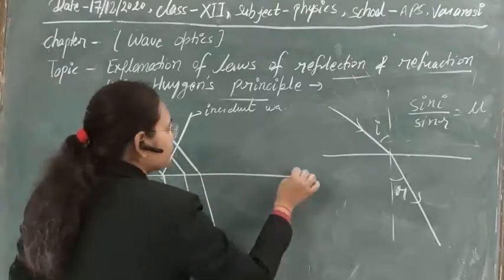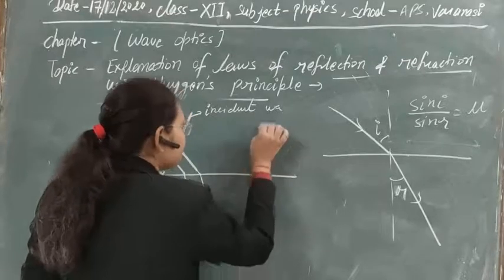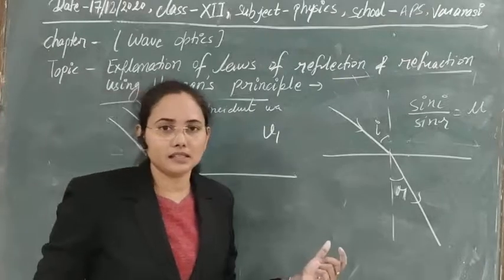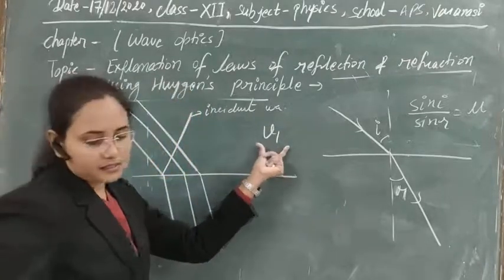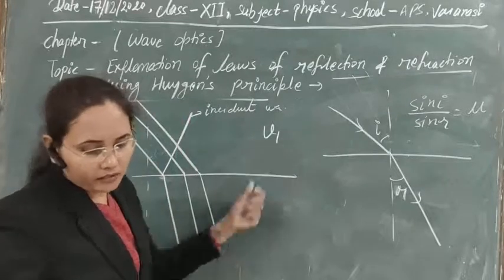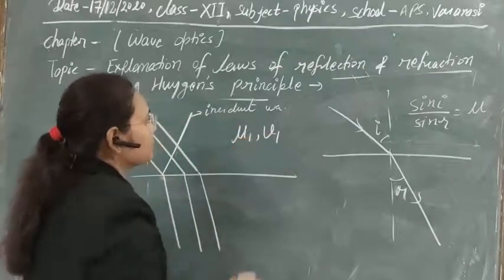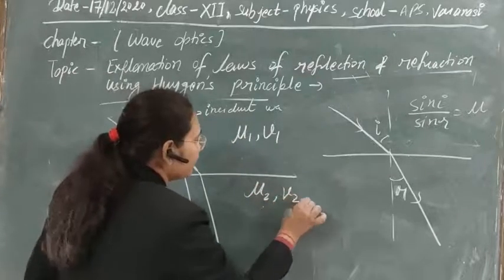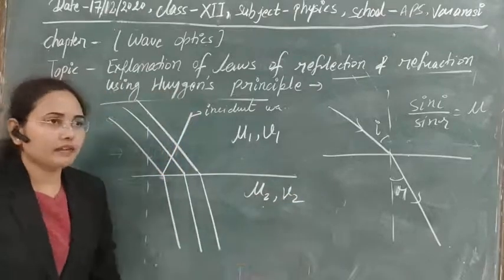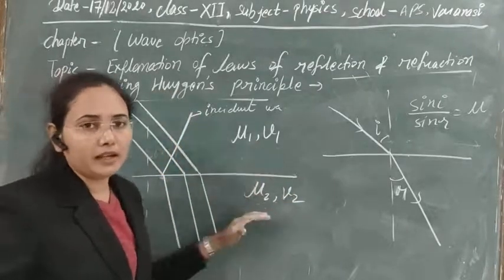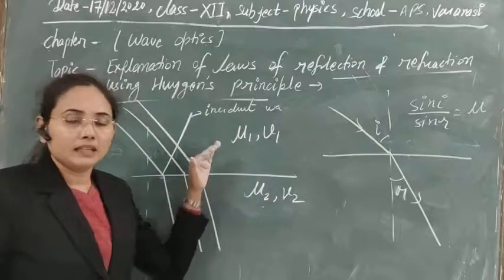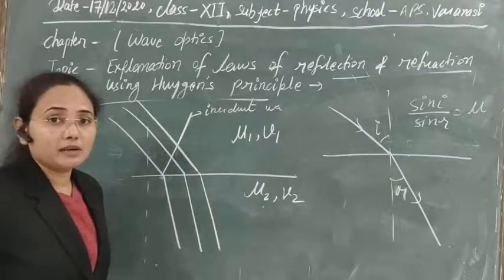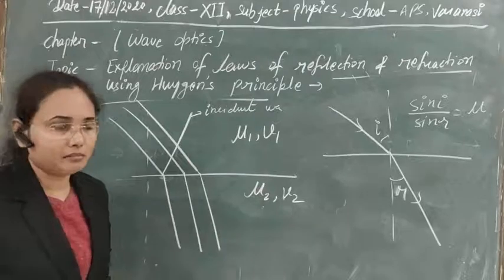Clear? And suppose that this is medium 1, the medium in which we have the light. Obviously you know that if light enters a different medium, its velocity changes. Let us suppose that in this medium the velocity is v1 and the refractive index of this medium is mu1. Similarly, in this medium the refractive index is mu2 and the velocity of light becomes v2 here. So whenever an interface divides two media and light is incident on one medium, it gets transmitted to the other medium. There is always a change in velocity, depending on the refractive index of that medium.